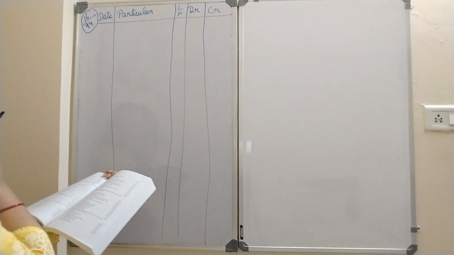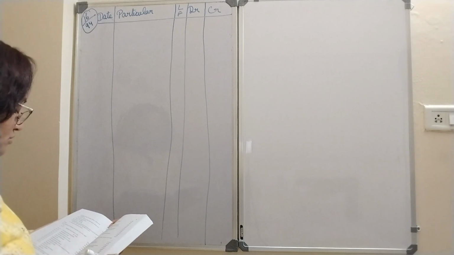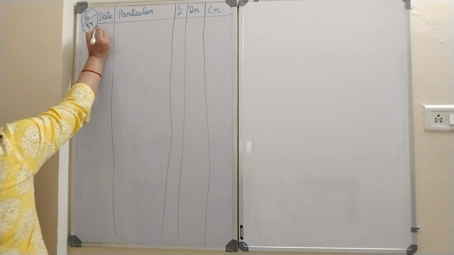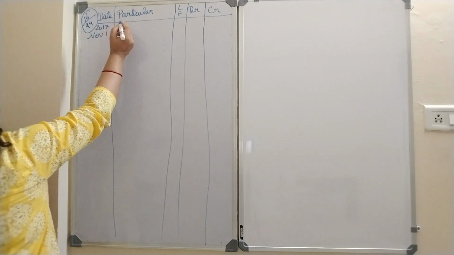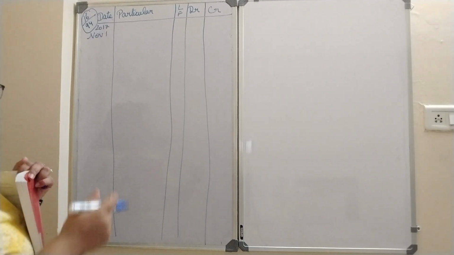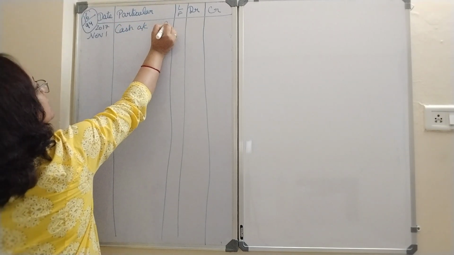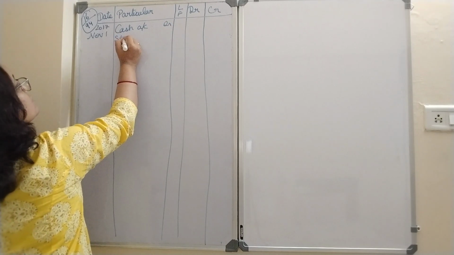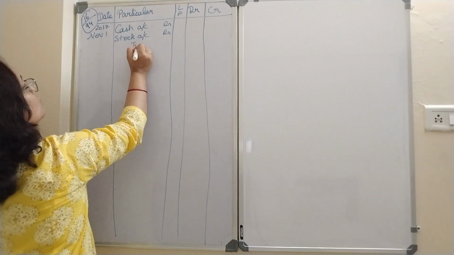Okay. So now business started with cash 1,50,000, goods 50,000. So year is 2017. I am writing over here November 1. Now with cash and goods I have started. So what are my two things? Cash account debit, stock account debit to capital.